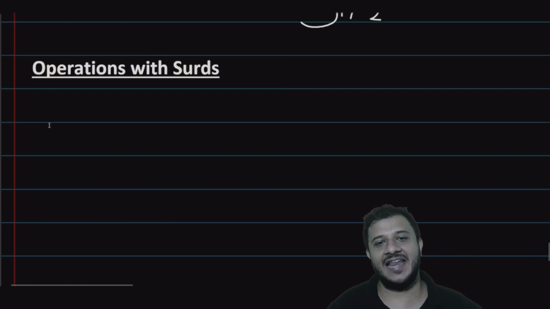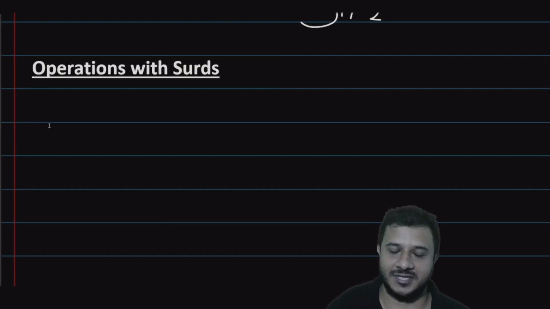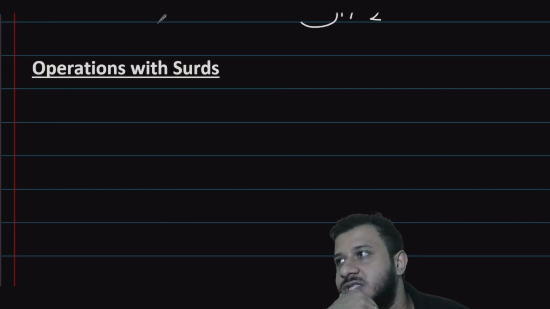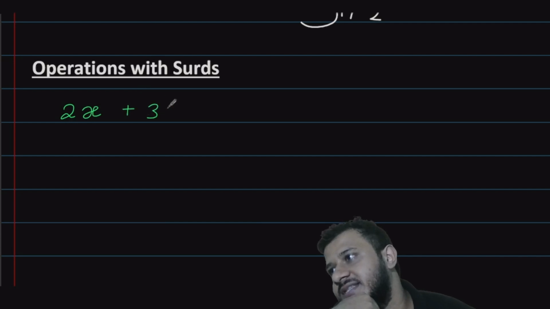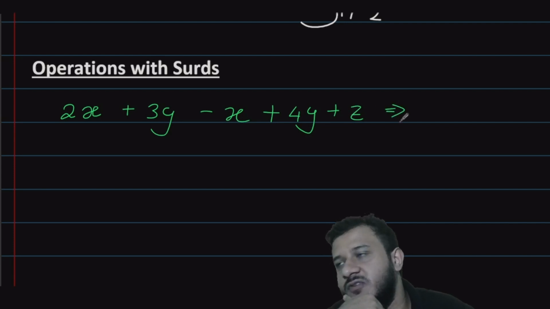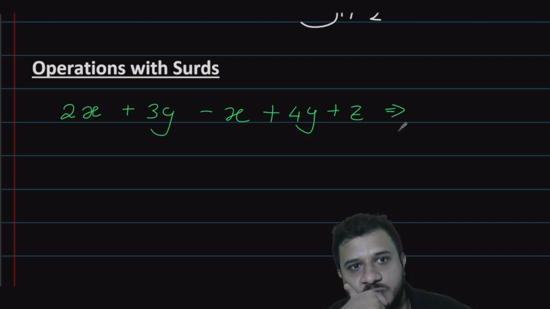Actually, surds and algebra look alike when it comes to operations. So as an example, let me ask an easy question. Let's say that 2x plus 3y minus x plus 4y plus z. What will be the simplified version of this?